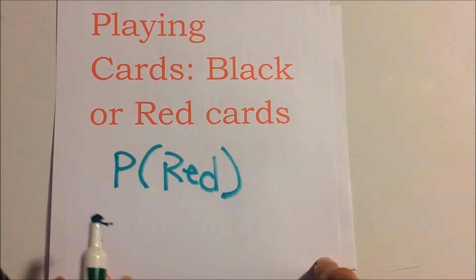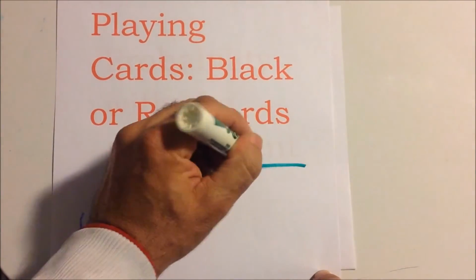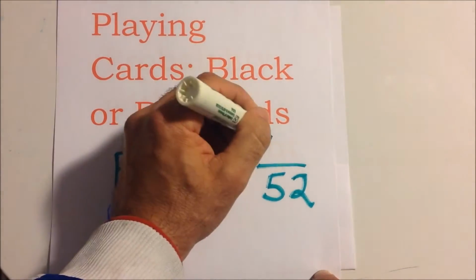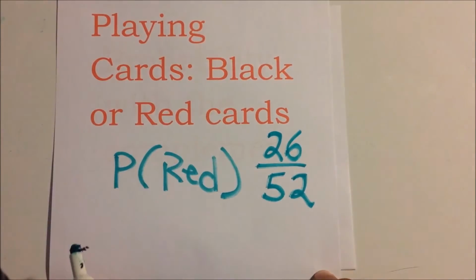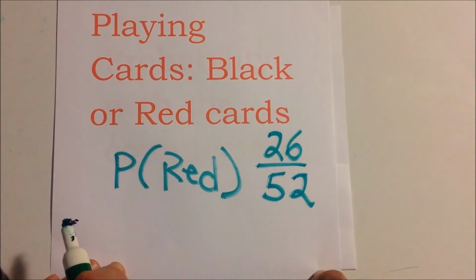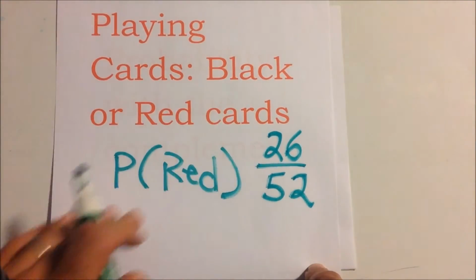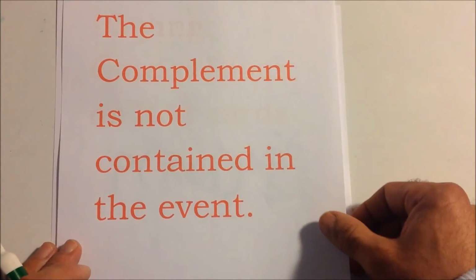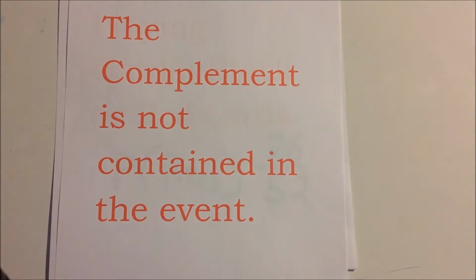Okay? And remember with probability there are 52 cards in a deck. So the probability of getting a red card would be 26 out of 52, right? Because they have each the same amount of cards. So again, the complement here would be getting a black card. So again, one more time, the complement is not contained in the event.